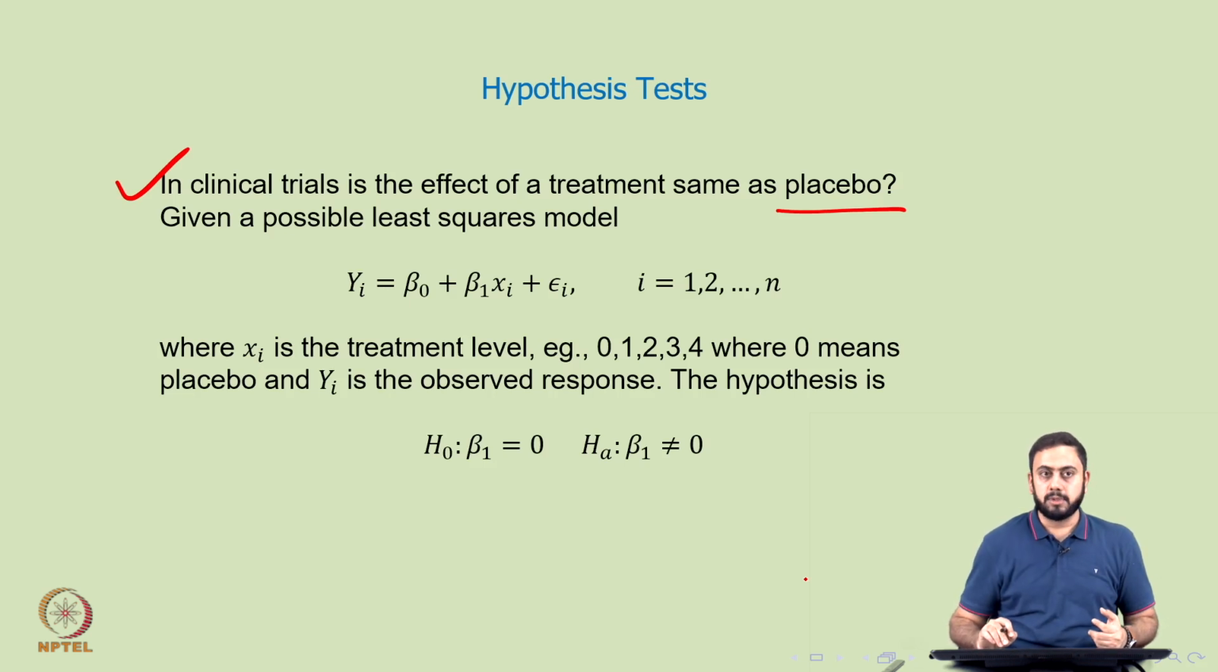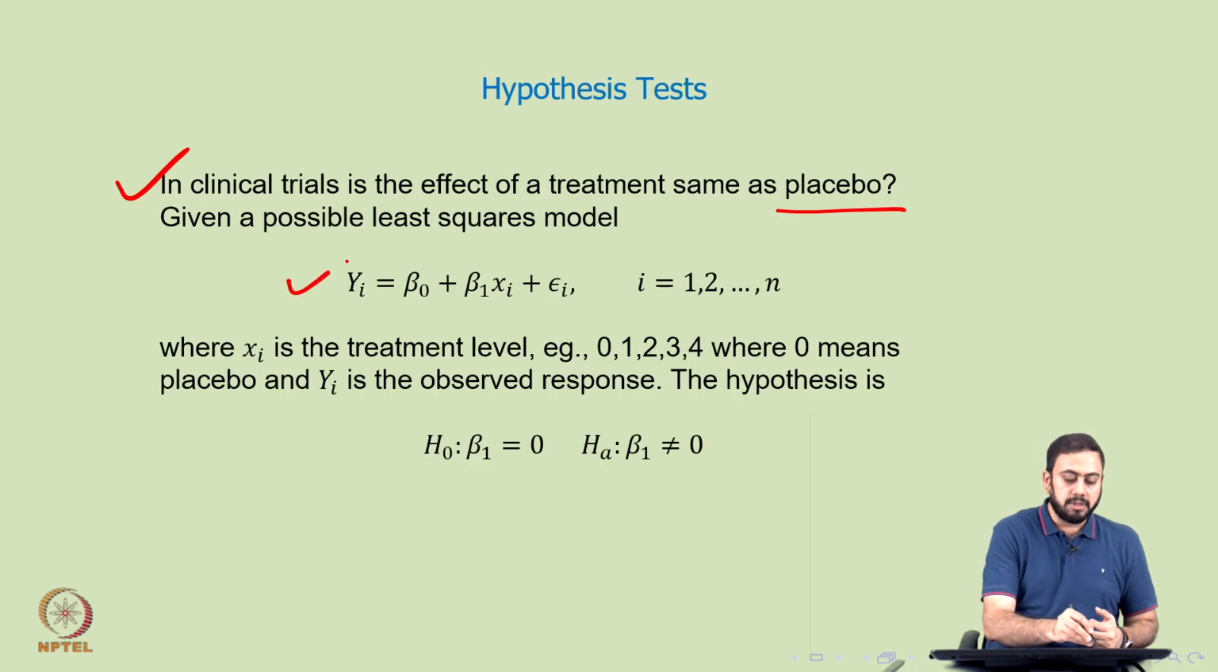For example, the first one that you see here: in clinical trials, is the effect of a treatment the same as placebo? On one hand there is some treatment towards some disease, on the other hand there is no treatment because you are giving a placebo to the patients. Now, how do you connect the dots between the problem at hand and a regression model?